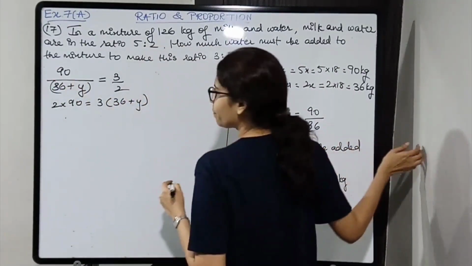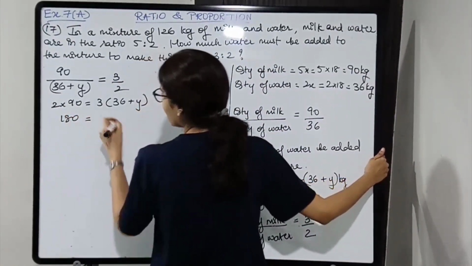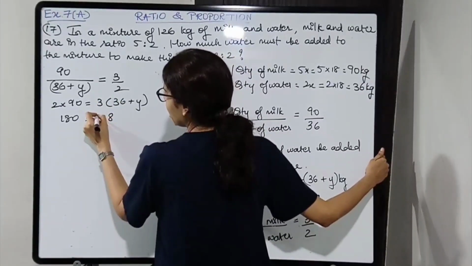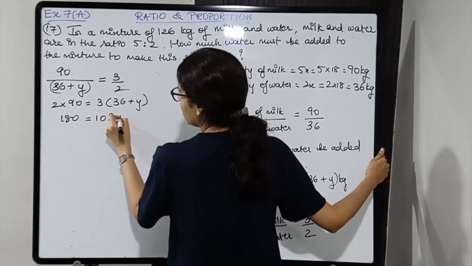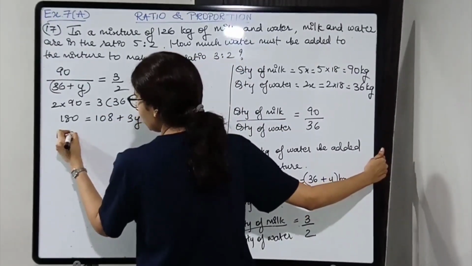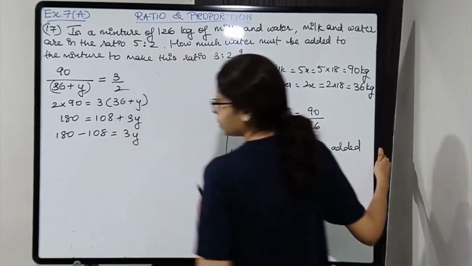So 2 into 90 will be 180. 3 into 36, 3 6s are 18, 3 3s are 9 plus 1 is 10, so 108, plus 3y. So 180 minus 108 is equal to 3y.